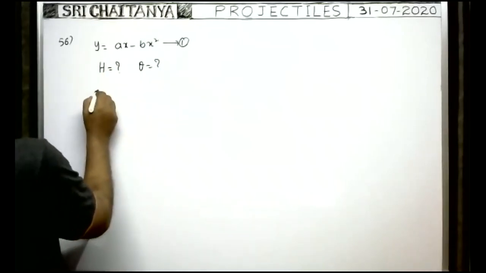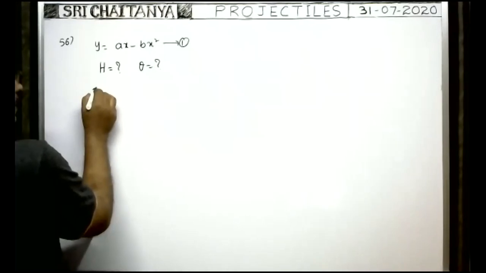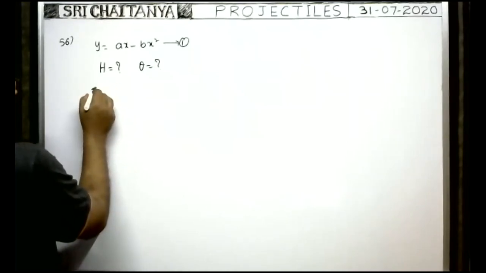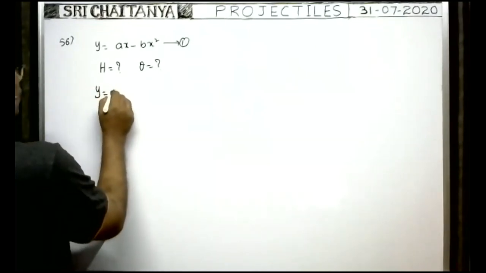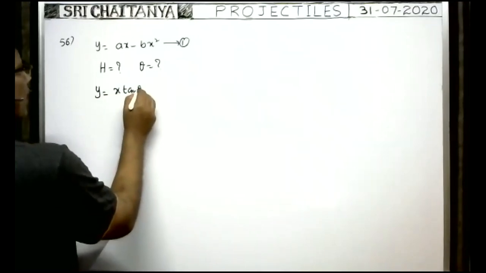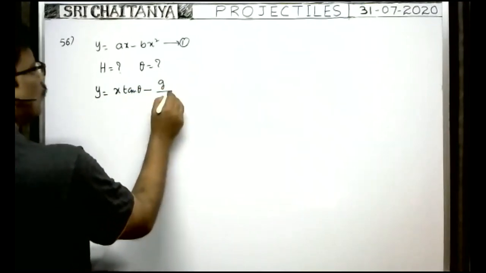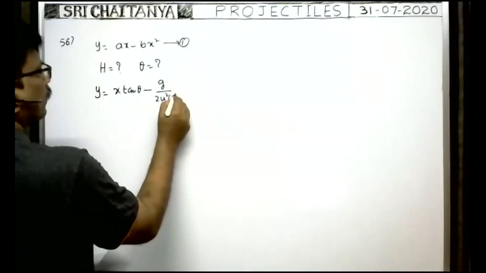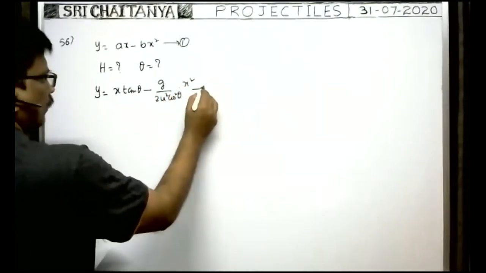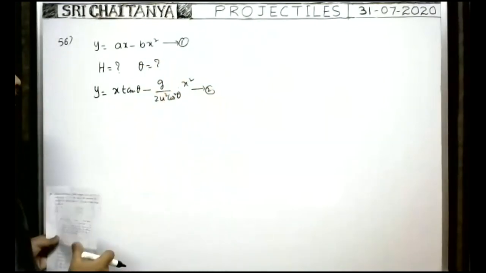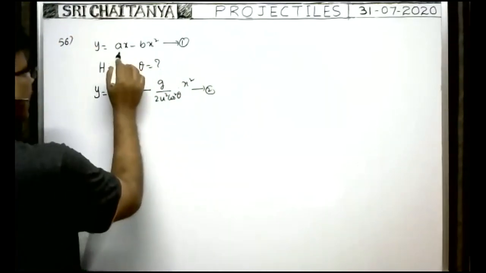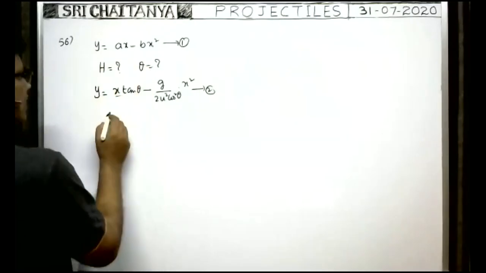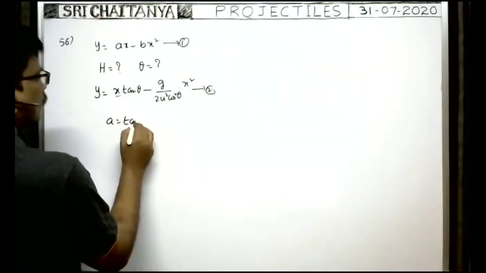So here, the general formula we have, as the path of the projectile is a parabola, as we have shown by using the equation y is equal to x tan theta minus g by 2u square cos square theta into x square. Already we derived this formula. When you compare these two, instead of tan theta, here a is there. So a is equal to tan theta.